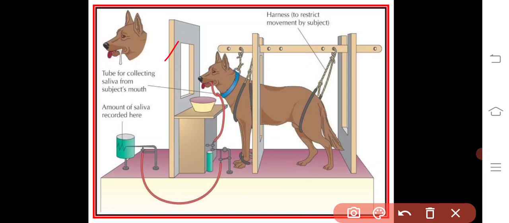And there is a food bowl, and there is an arrangement for the measurement of the saliva. The tube collects the saliva, and thereby we can record the amount of saliva and later measure it.